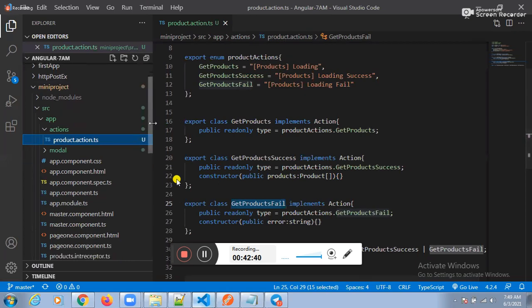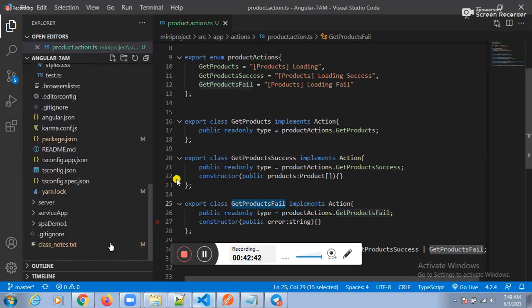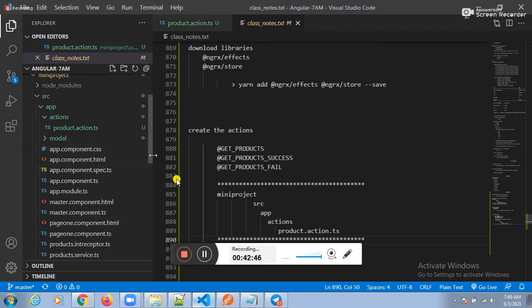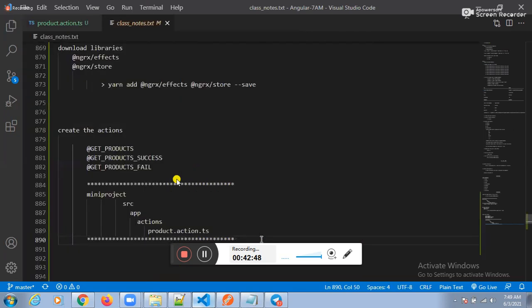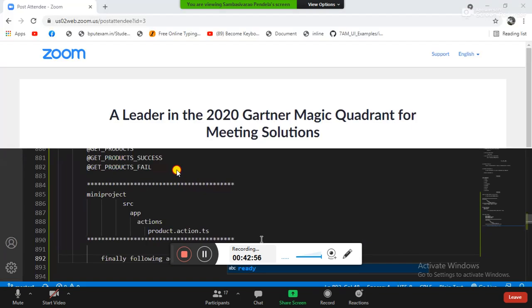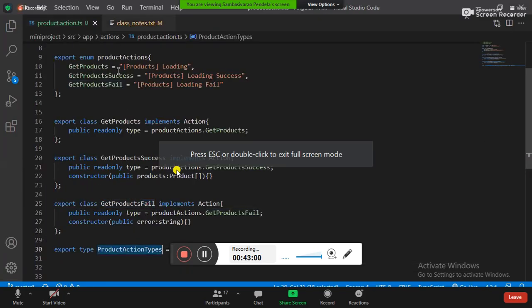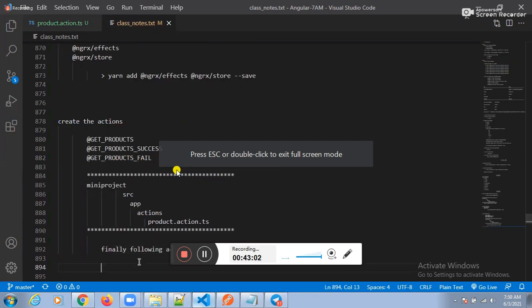Go to the series one. Go to the class notes, or something we need to place. Finally, you need to place something here. What you wanted to place? Finally, assume this one here. Finally, following actions are ready. Fine. Who is the major person? Tell me here.